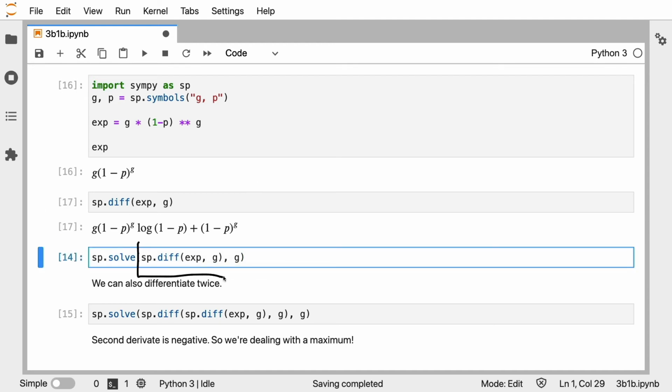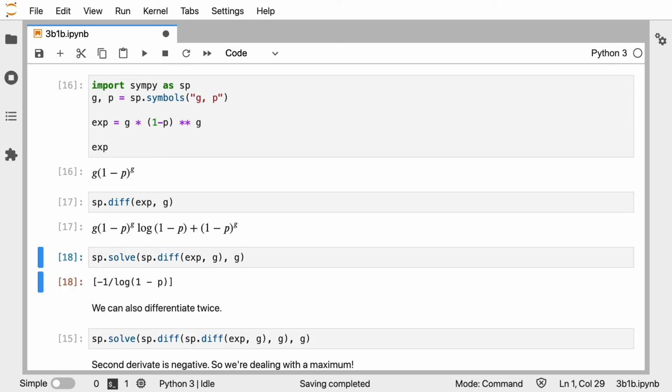We take our differentiated expression, and then we solve that with regards to g, which means that we're asking it, hey, could you solve that for 0? And there we go. If we know the probability of getting the disease, then this will be the optimum value for the group size. We can even do the second differentiation here. We differentiate something that gives us an expression, we differentiate that again, and then again, we solve for g.